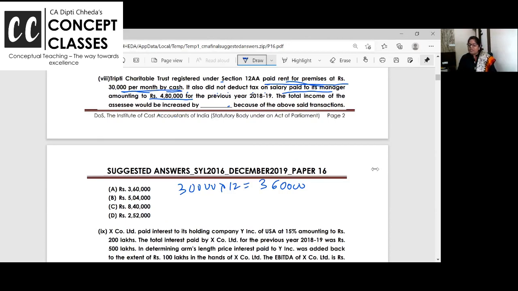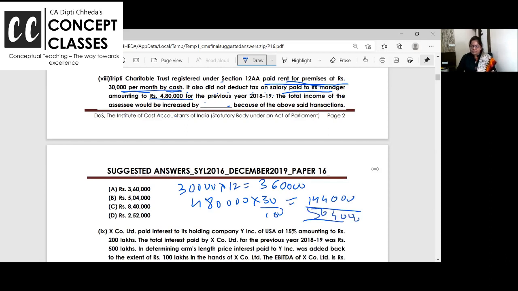Now it also did not deduct salary paid to its manager amounting to 480. 480 salary you paid without TDS. So if any expenditure is incurred in India without TDS, then 30% वो भी तो disallow होता है ना? So 480 into 30%, that is 1,44,000. So what is total disallowed?